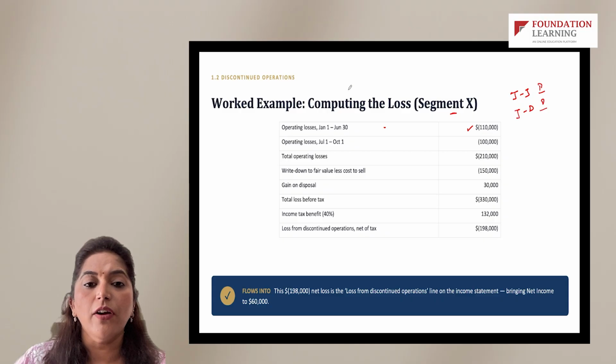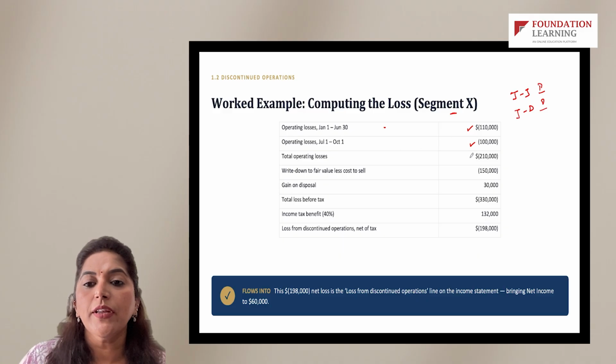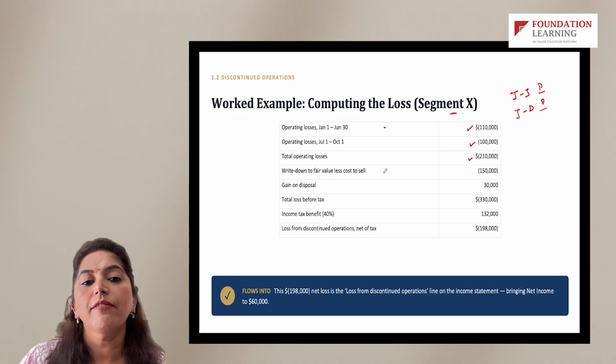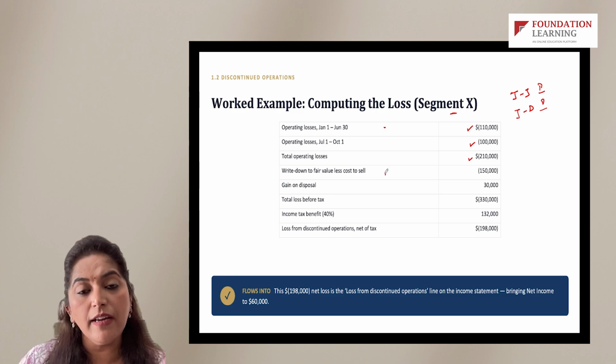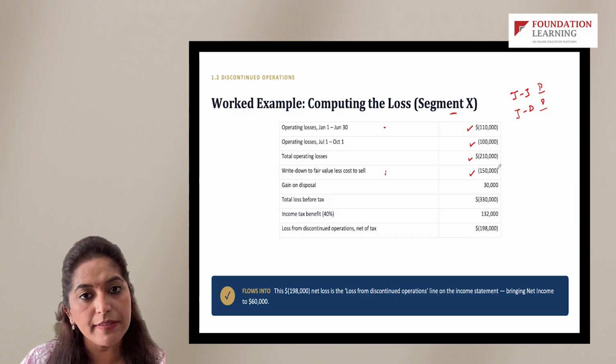Then again operating losses July to October presented here, right? In October, the company sold off that segment. Total operating loss $210,000. Write down to fair value less cost to sell. So there was a decline in the fair value of the company's assets. That decline we are presenting separately.